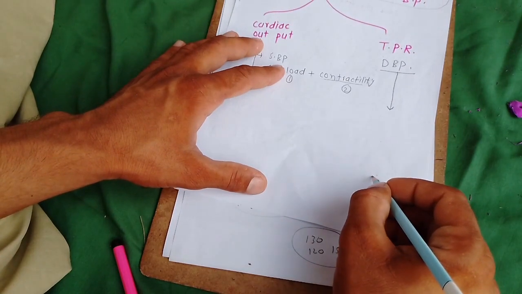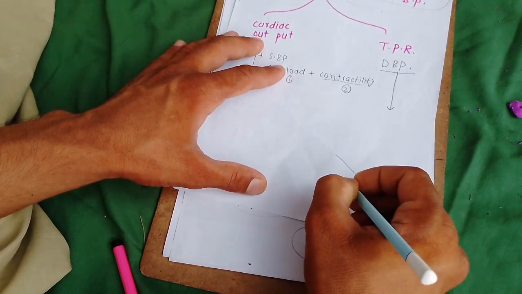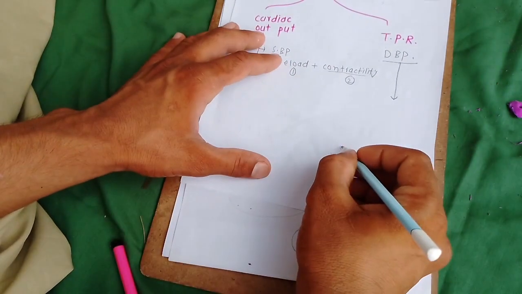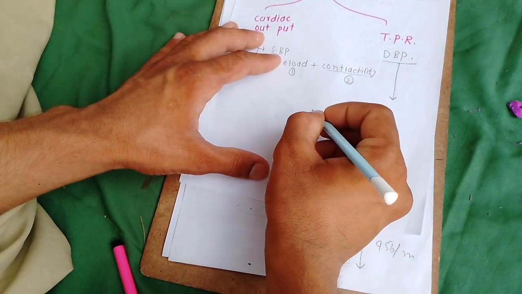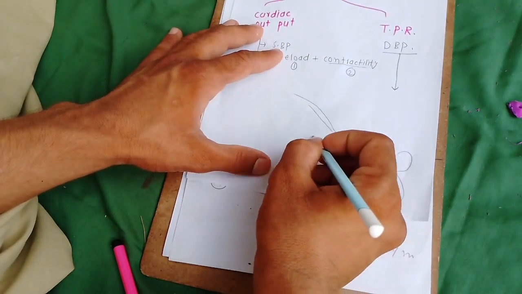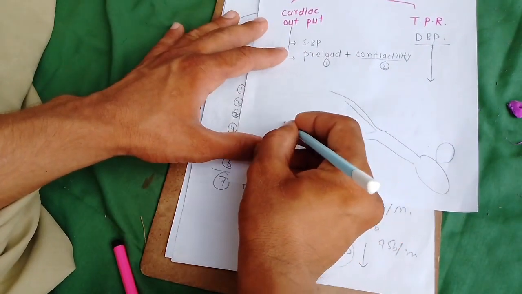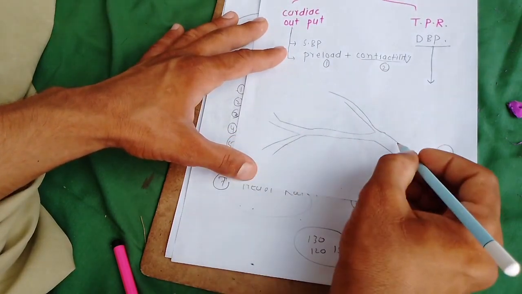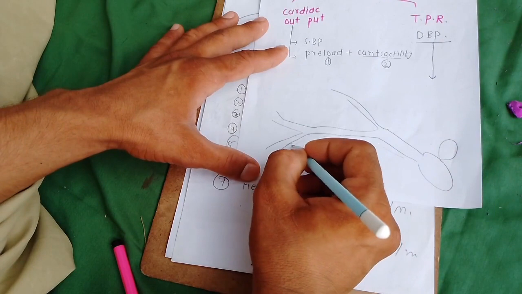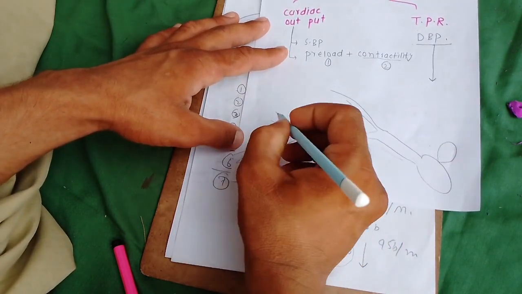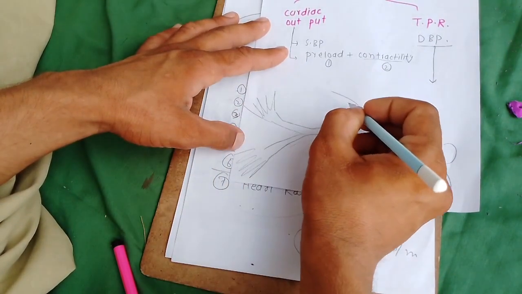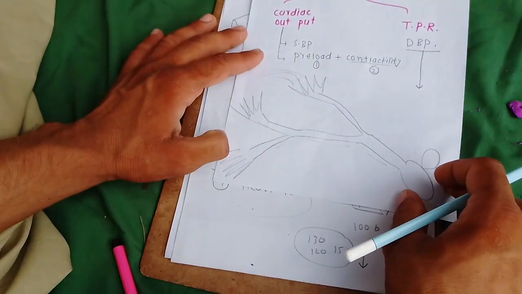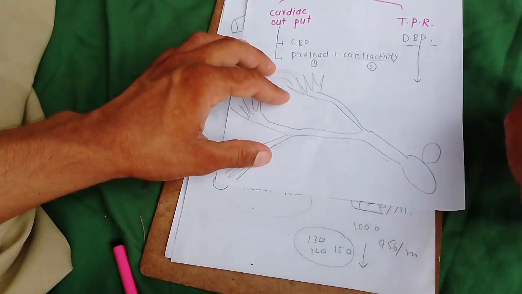suppose this is the heart, this is the aorta, these are the arteries, these are the arterioles, and these are the capillaries.